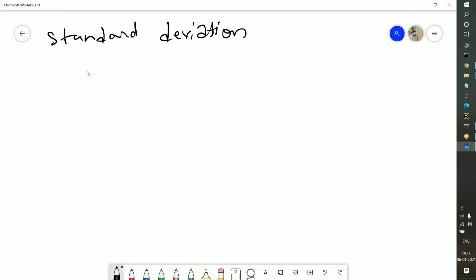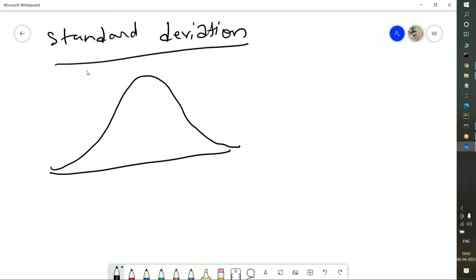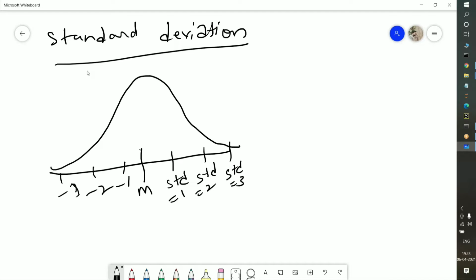You all know about standard deviation. We have studied this in intermediate. So again, I am going to tell you very clearly. Suppose this is the standard deviation I am taking. I am considering this as the mean position, and you all know standard deviation is equal to 1, standard deviation is equal to 2, and standard deviation is equal to 3. In the same manner, on the negative side, -1, -2, and -3. Between this range, it will select some random values.